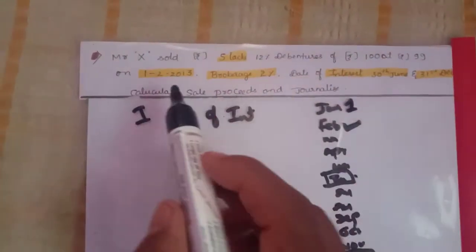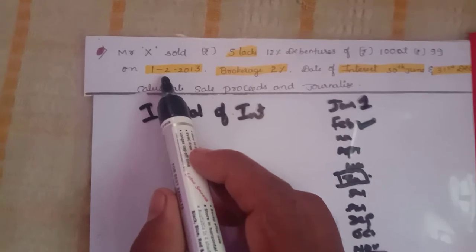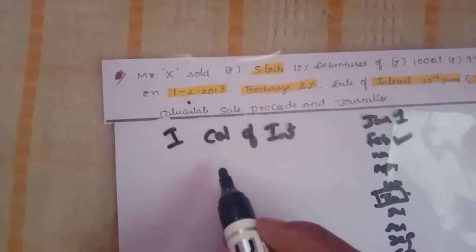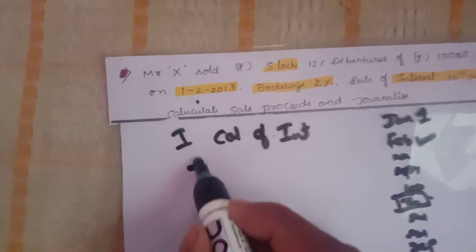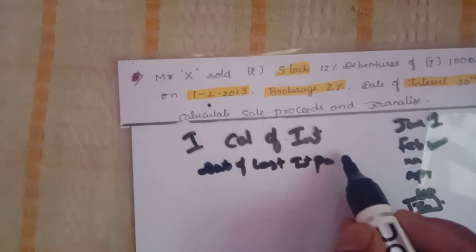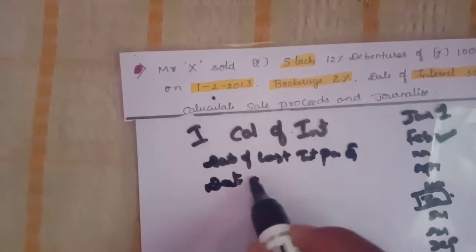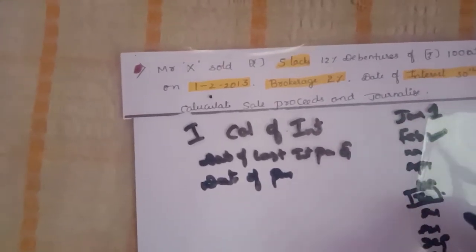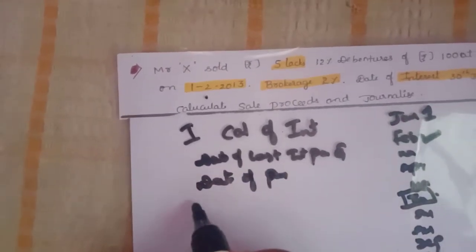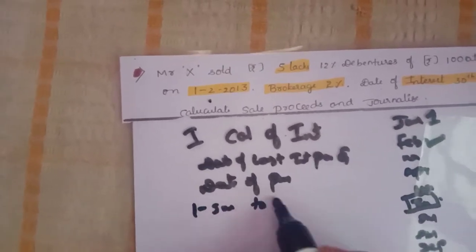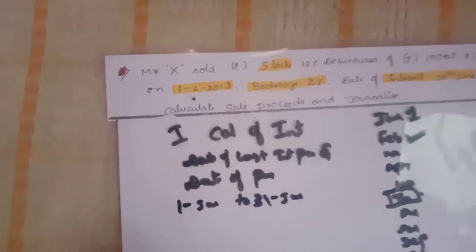In the month of February they purchased the debenture, so no need to take February. In the month of January only we should take. So in the calculation of interest, only 1 month you will get. One is the date of last interest paid, and the date of purchase. They purchased in February and paid interest in June and December, so you will get only one period, that is 1 January to 31st January. Only 1 month you will get.